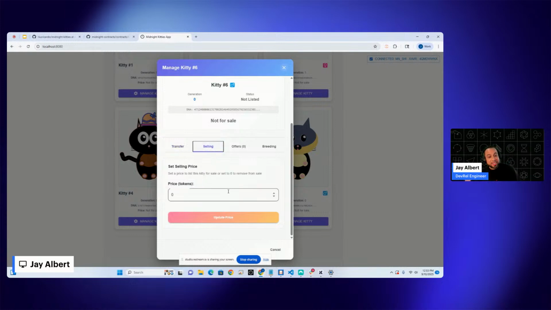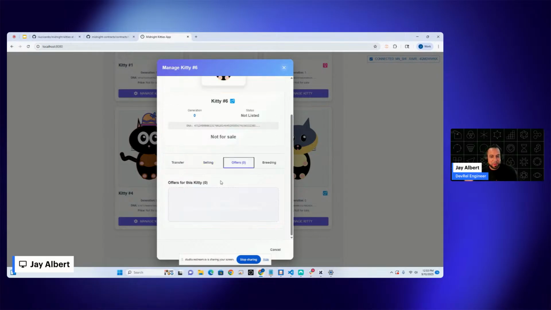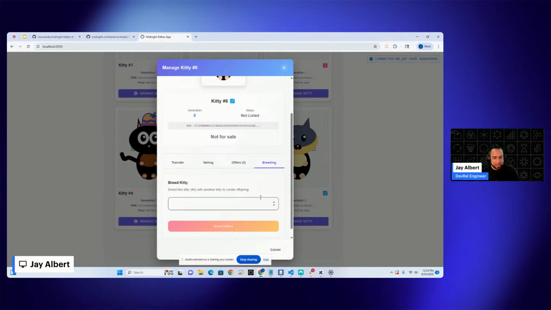We have selling, so you can set a price for the assets, offers, people can place bids on it. And this is where you would want to get into that operator approval kind of circuits, because you want to give the authority to this marketplace to be able to settle these transactions. And then in the case of breeding, this is just referencing the token IDs. So you can look out for that too when you're looking through the code. Right now it's saying this is kitty number 6. If I want to breed with another kitty, all I do is reference its ID, press breed, and then it'll start breeding the actual kitty.